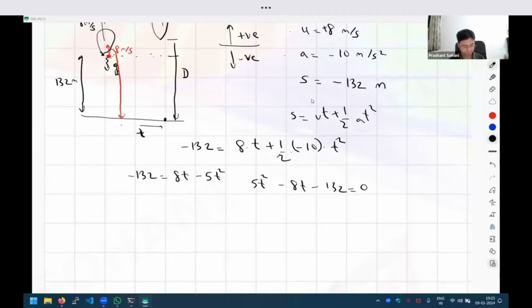Then I can directly try to solve this. If I plug this into the formula, minus b plus or minus root b square minus 4ac, over 2a.